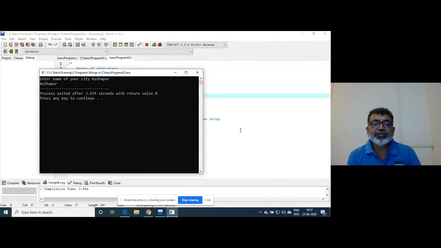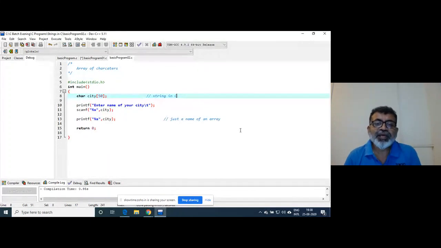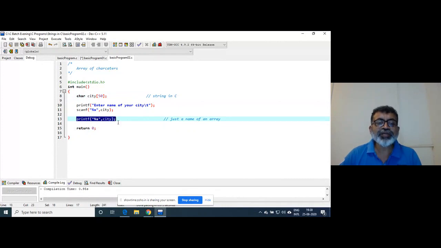So here the magic is that when you press the enter key, it understands that the string has finished. The moment you hit the enter key, at that location the compiler inserts slash zero. That's it. So that is the reason when this printf statement is executed.